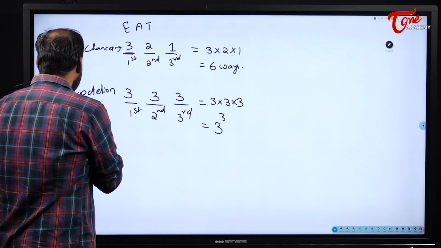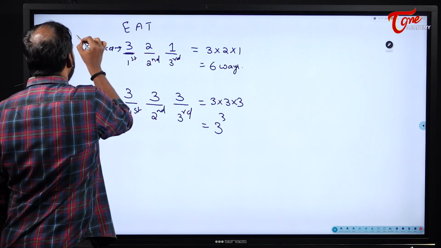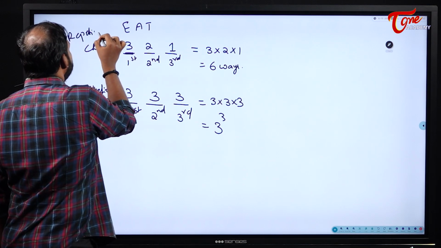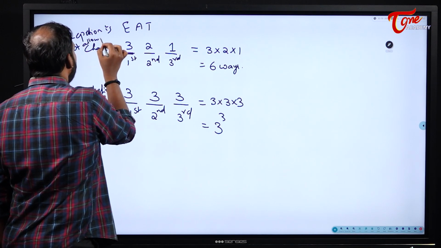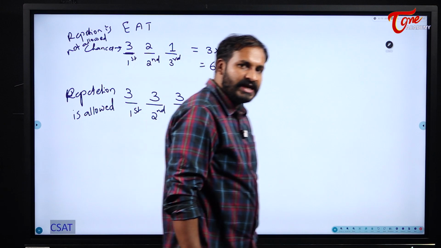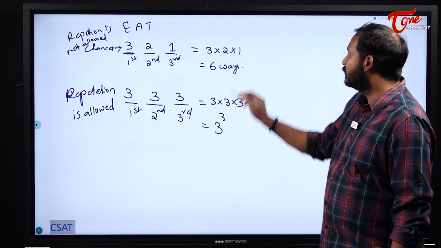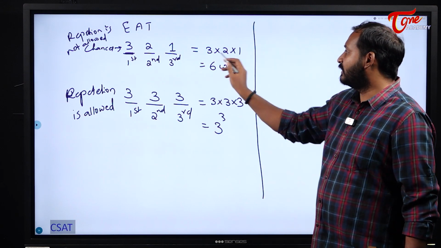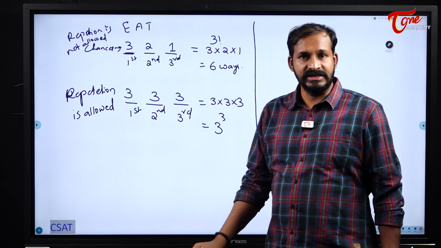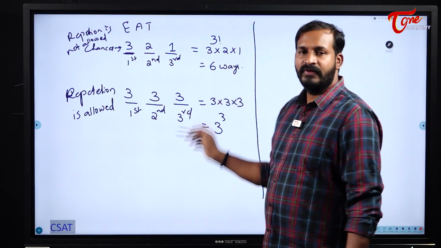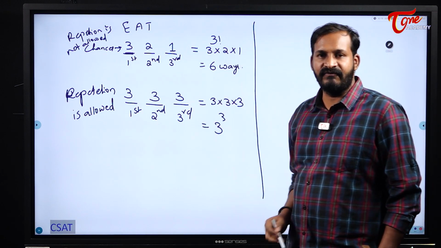Repetition is allowed here, and here repetition is not allowed, or without repetition. So, this is the basic method to solve the problems. See here students, this 3 into 2 into 1 is nothing but 3 factorial. Whenever there are different letters, directly count the letters and use the factorial concept.